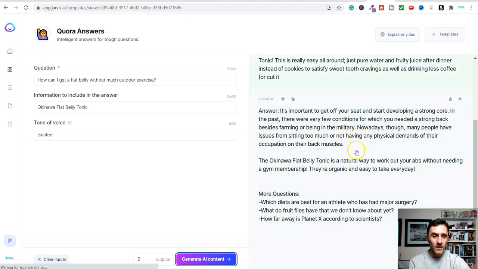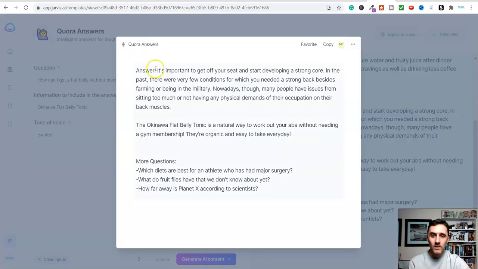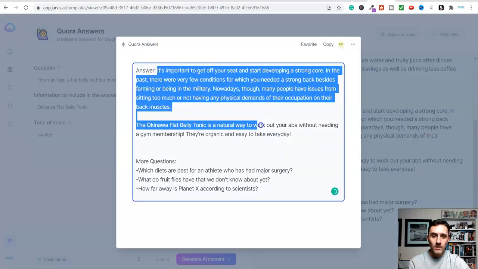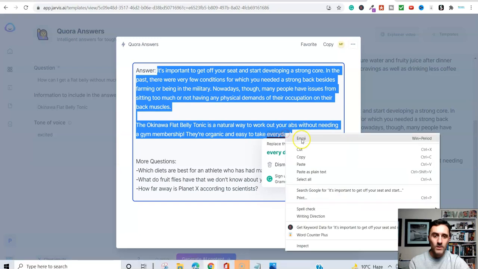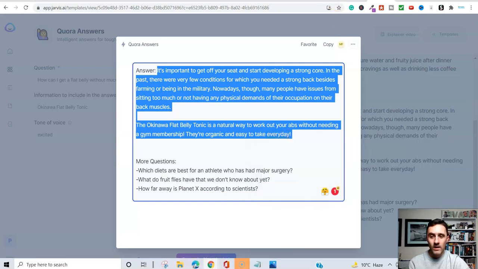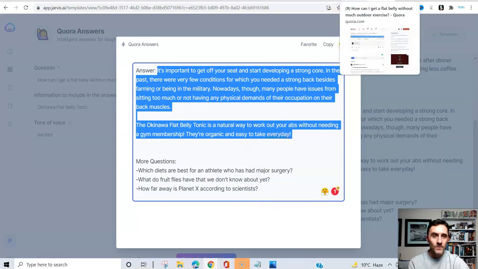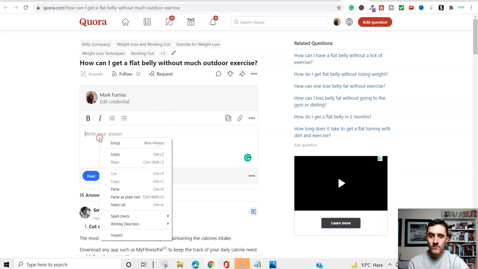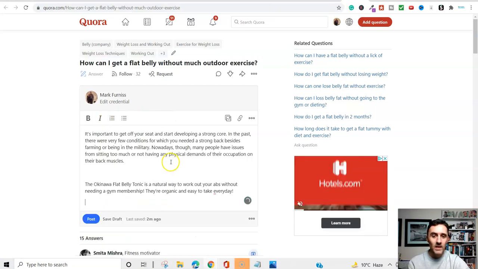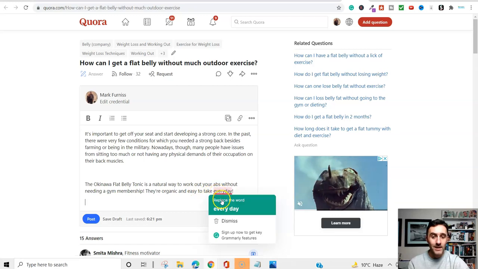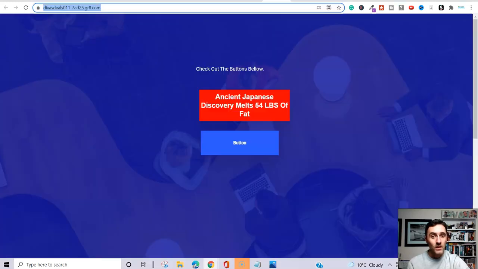So basically, now what I can do is click on here and look at this answer, copy all of that, go back over to Quora, and paste that answer into Quora. So now, paste that into there. That is my answer done. I'd put in my link, sending them over to my little landing page over here. Anyone clicks here, they go over and they buy the product.